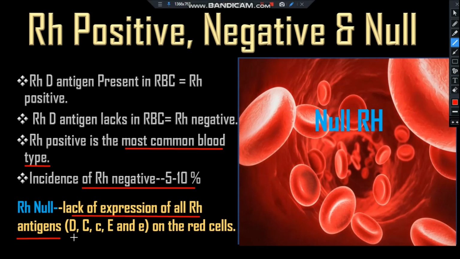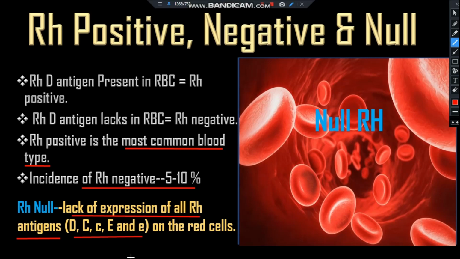The 5 important Rh antigens are D, capital C, small c, capital E, and small e. All 5 antigens are absent, and not only the 5 antigens, all 50 antigens are absent. So it is called Rh null. Researchers estimate that just 1 in 6 million people have Rh null blood.